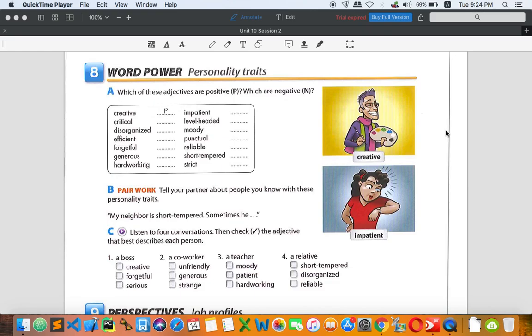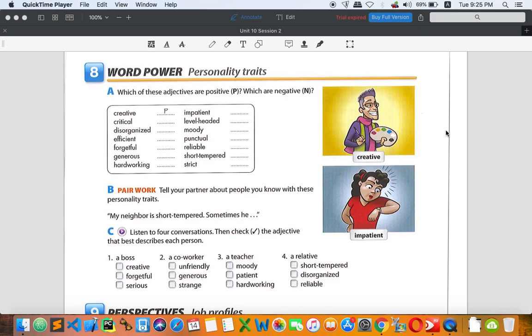Forgetful comes from the verb forget. I think you understand this one is negative because you probably love to forget things. It doesn't mean that you love to, but just because of some problems, that's why you are forgetful. Okay, generous. I think you understand that. It's about being kind. So this one is absolutely positive. Hardworking, you know this word too, is also positive.